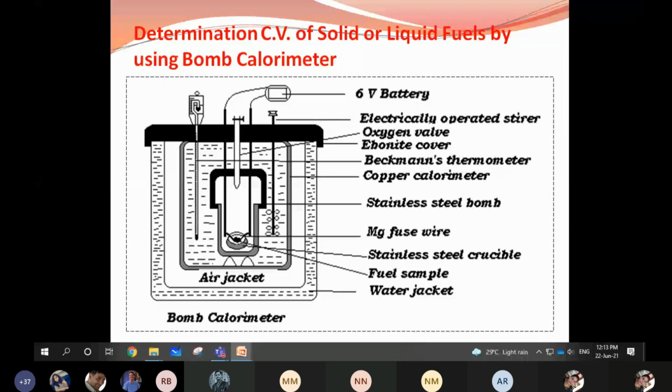How are we going to measure the calorific value by using this device? Have you looked at this diagram? Is that visible?